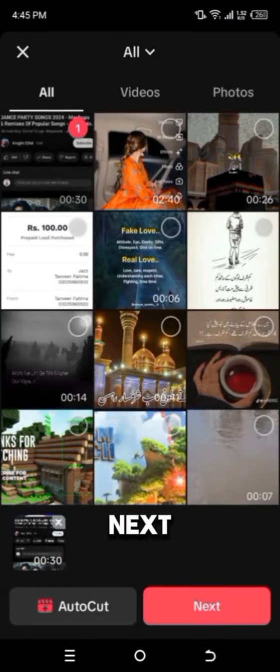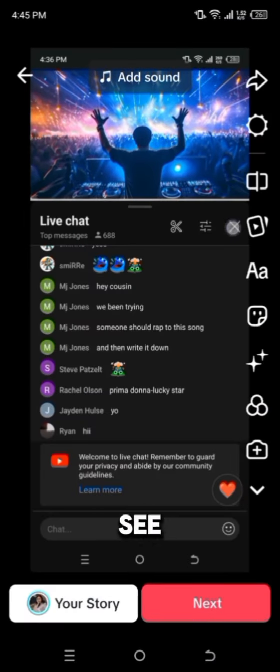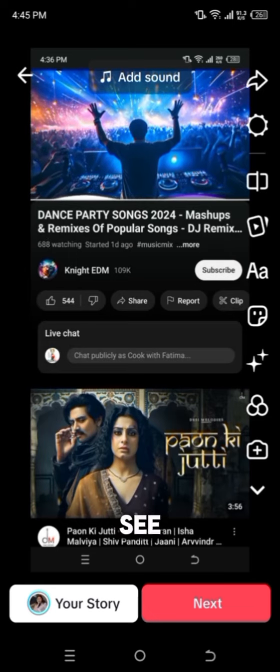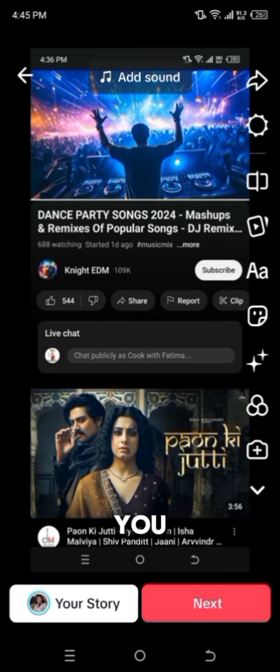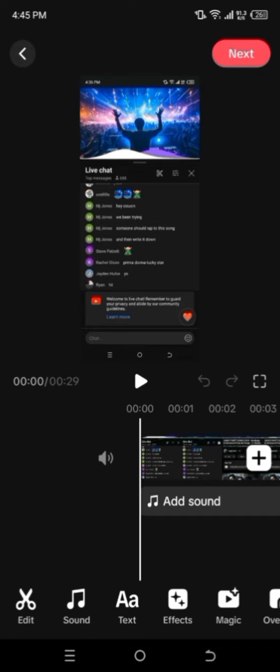Then click on Next. After that, you can see an interface like this, so you will see many options on the right side. You have to click on the edit icon. After that, you will see many options below. Slide a bit and click on overlay.